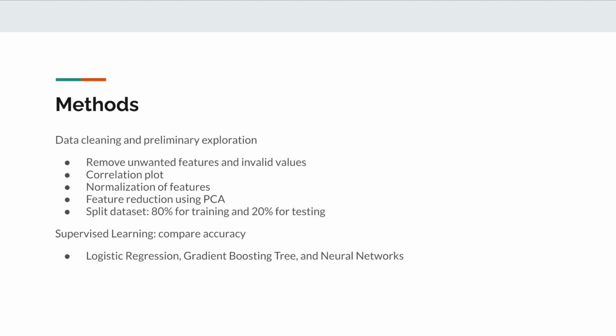After feature reduction, we split the dataset so 80% of the data could be used for training and 20% for testing. Finally, we leveraged supervised learning techniques such as logistic regression, gradient boosting tree, and neural networks, and compared the performance of each method in classifying whether someone was likely to have cardiovascular disease or not.